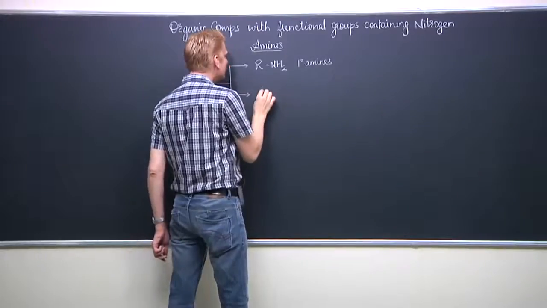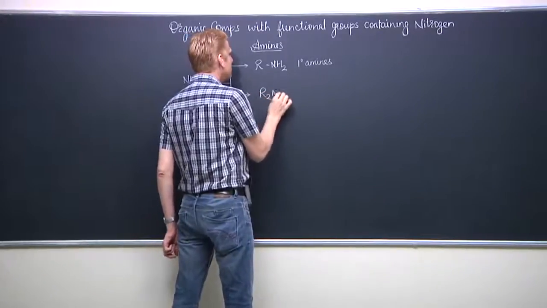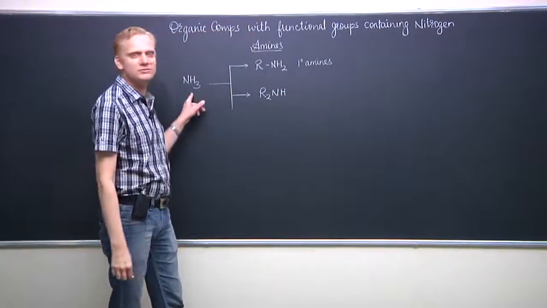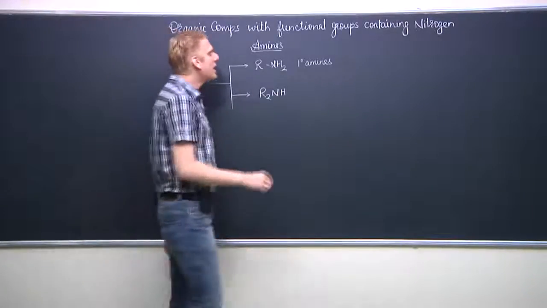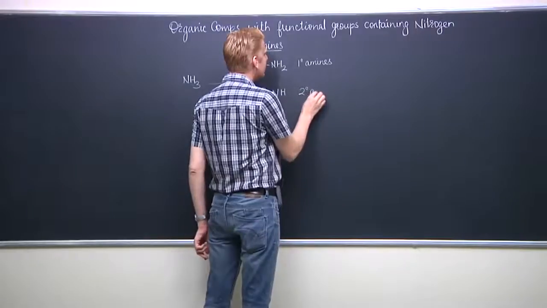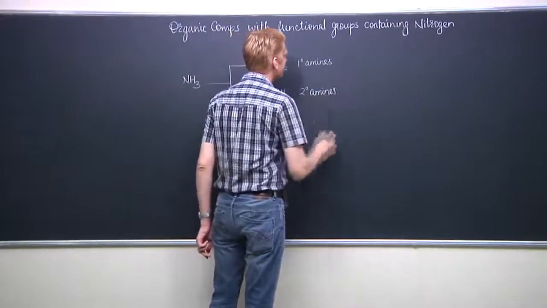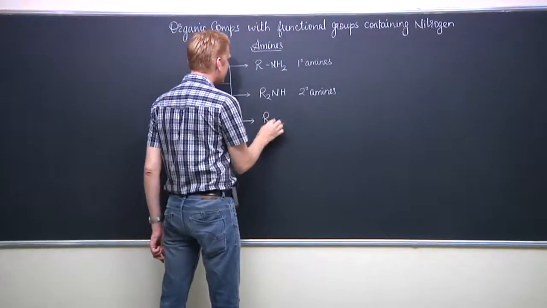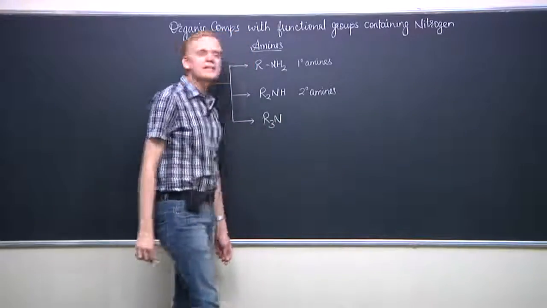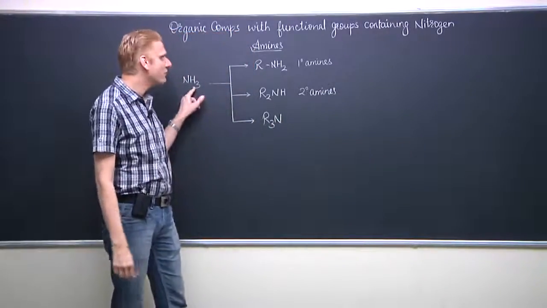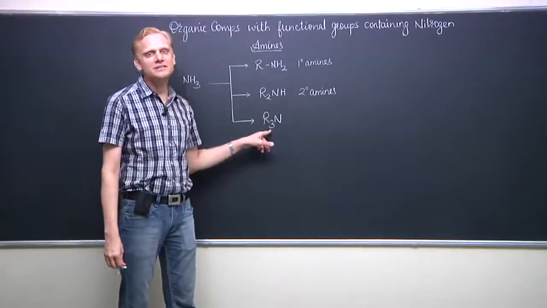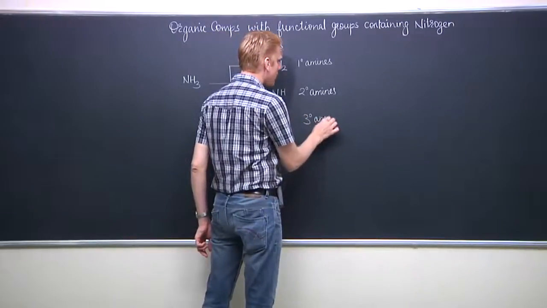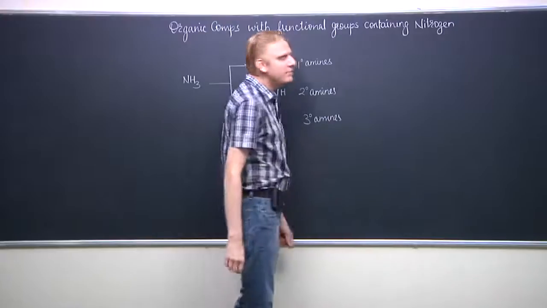In the second category, there can be 2 alkyl groups in place of the 2 hydrogen atoms of ammonia. So this way, the general formula R2NH will correspond to the category secondary amines. On the other hand, we have one more category, in which all the 3 hydrogen atoms of ammonia are replaced by the 3 alkyl groups. This category is called tertiary amines, or we also write them as 3-degree amines.